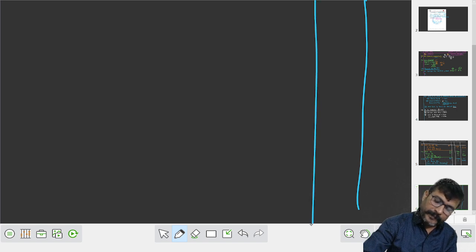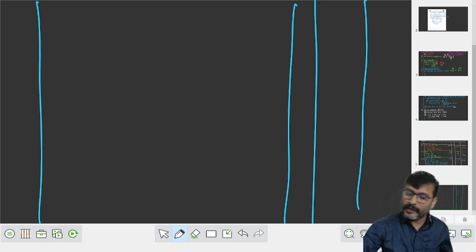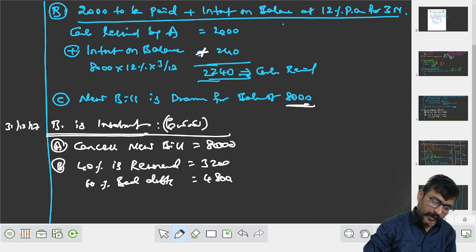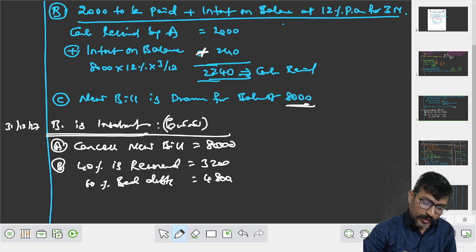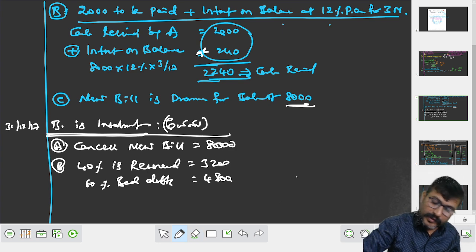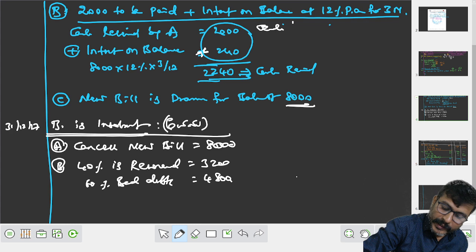बाद में क्या हुआ देखिए ना. बाद में 2,000 to be paid along with the interest on the balance, put together it is how much? 2,240. So cash increased, debit.